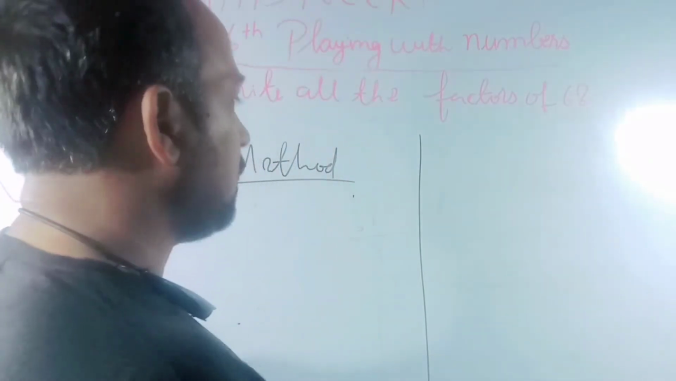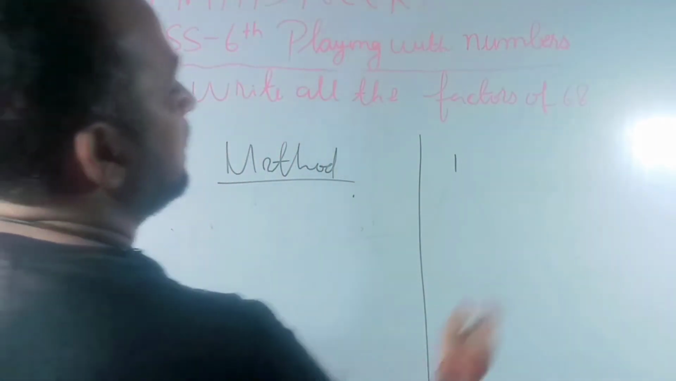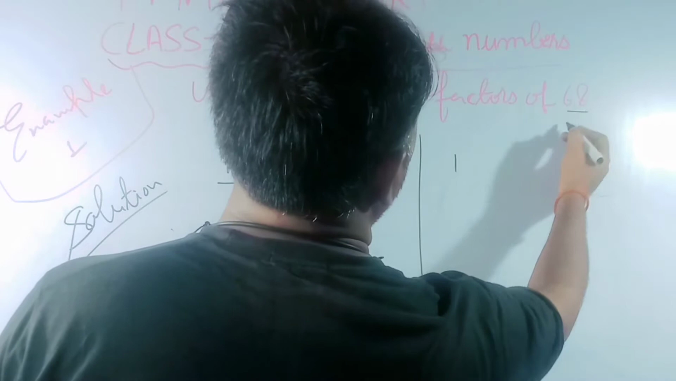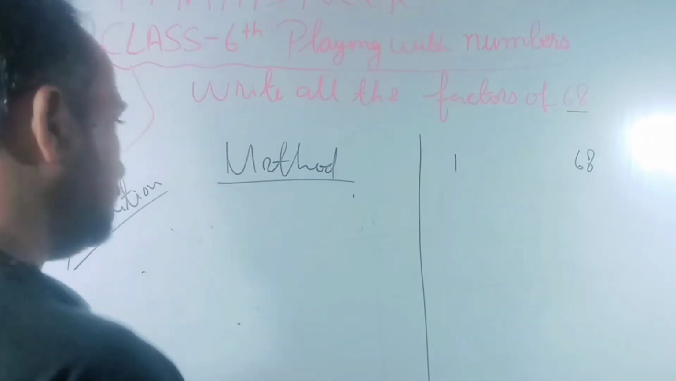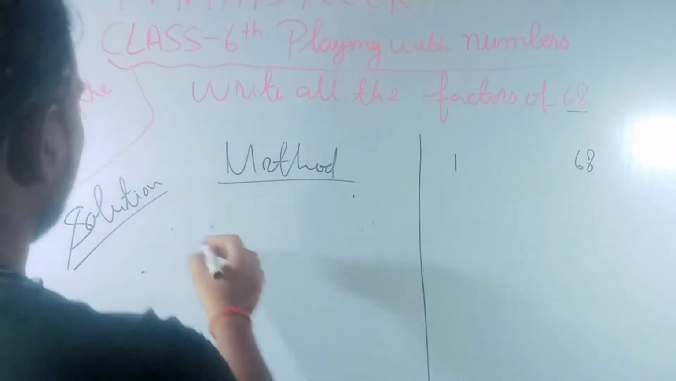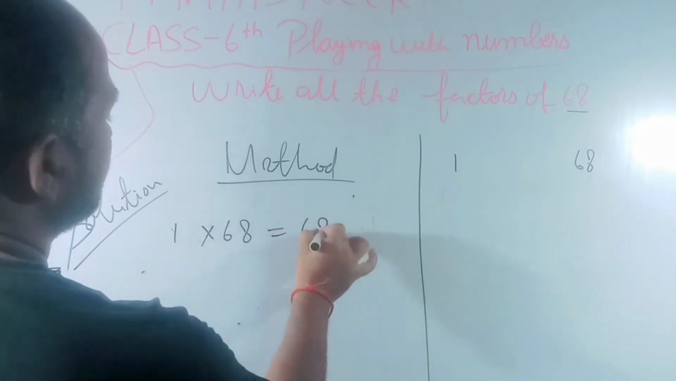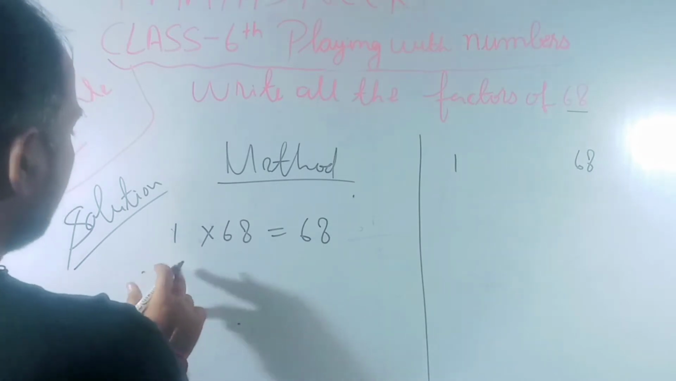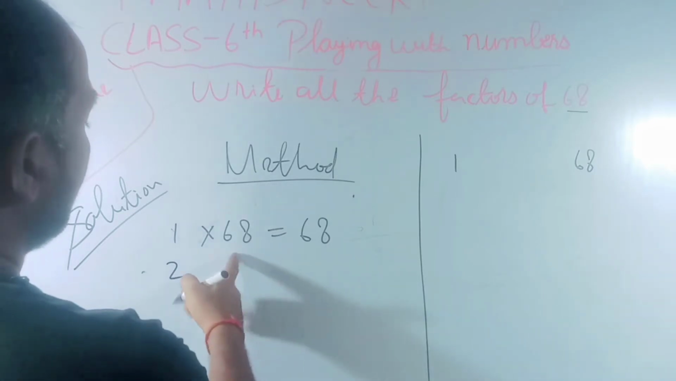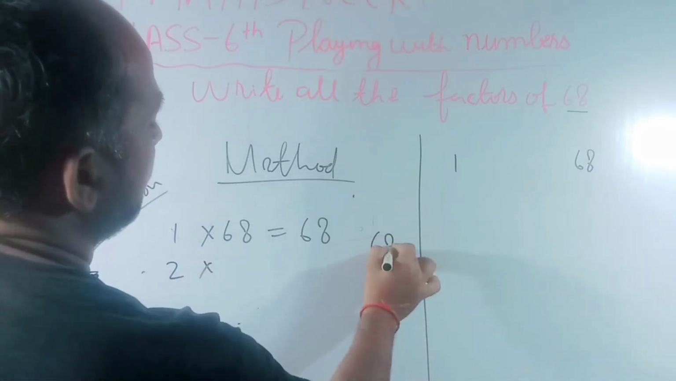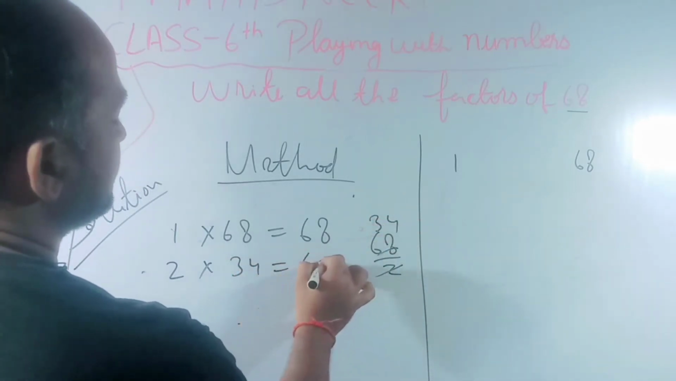According to the rule, 1 is a common factor of all numbers, and the number itself is a factor. Now just look at the board. It's very easy. 1 multiply 68, we have got 68. Okay, this number will be increased and this number will be decreased. If we make it double, then we will divide by 2. So we will have 34 here, 68.